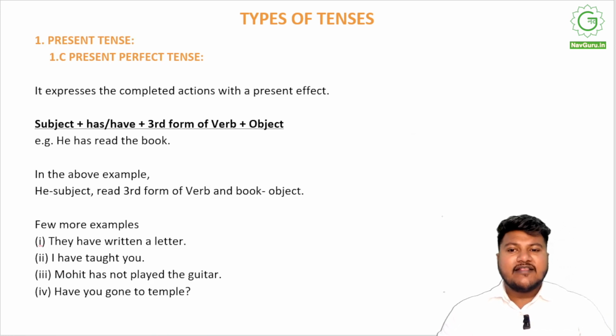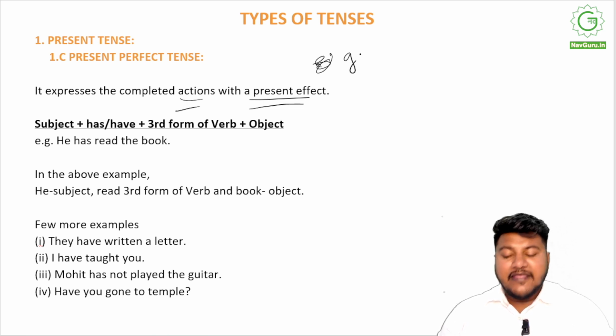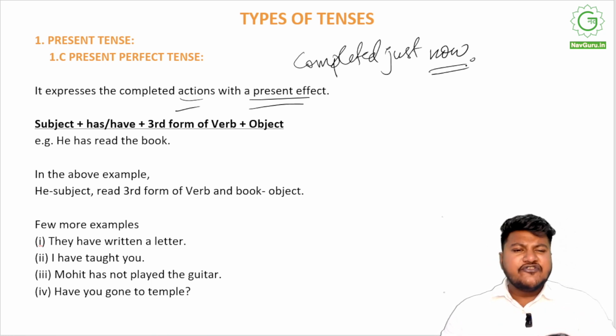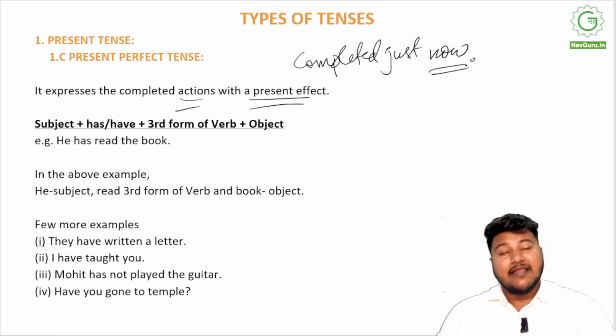The third form of tense is present perfect tense. Present perfect tense lets you know that the work has just been completed, with an immediate effect. The action is completed, but it has been completed with a present effect. Basically, you can put it that something has been completed just now, and as it is completed, it's just lingering on the border of past and present. Like the work has been completed, but it has been completed just now, right?